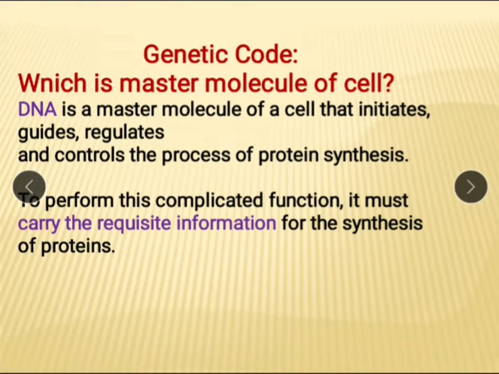Genetic code. Which is the master molecule of the cell? DNA, because it controls all activities of the cell, that initiate, guide, regulate and control the process of protein synthesis. This DNA controls all activities of the cell through protein synthesis. To perform this complicated function, it must carry the requisite information for the synthesis of protein. And this information is in the form of codons.